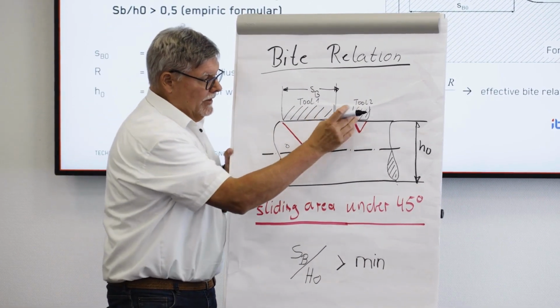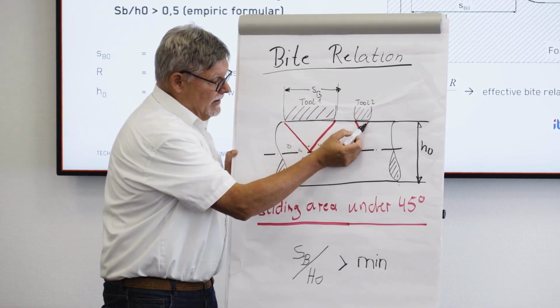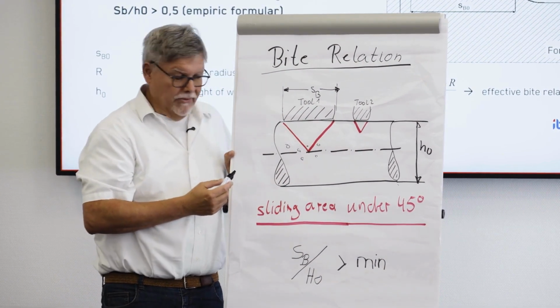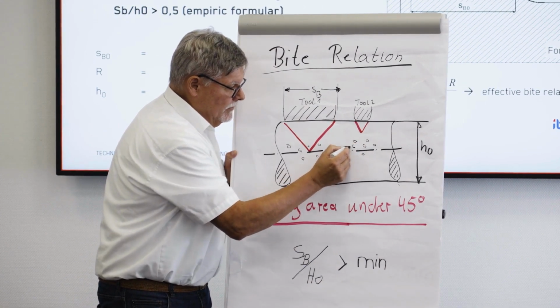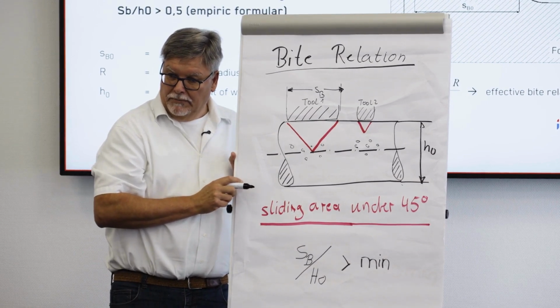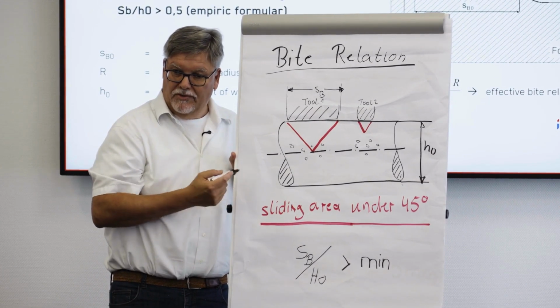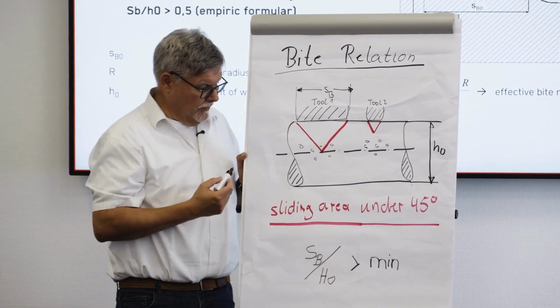If we have a very narrow tool, like here, the slide lines are again under 45 degrees. And if we have porosity here, we don't reach the center line with the narrow tool. So we have no compression in the center line and we have no closing of the porosity or cavities.